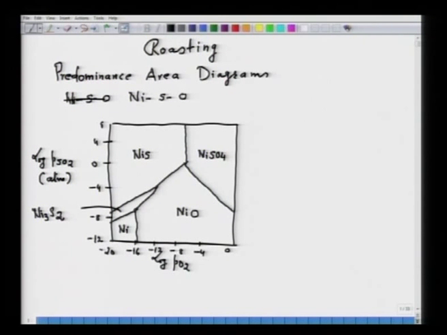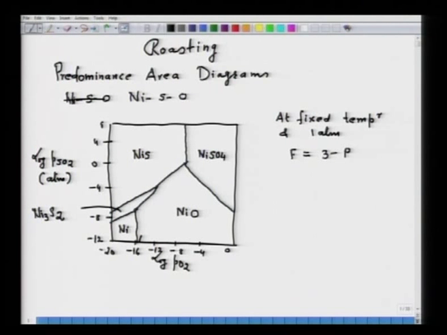Now, this diagram is drawn at fixed temperature and 1 atmospheric pressure, and under this condition the degree of freedom F becomes equal to 3 minus P. So, what we note from this figure is the stability of the phases. There are regions, so I will just note down the points.